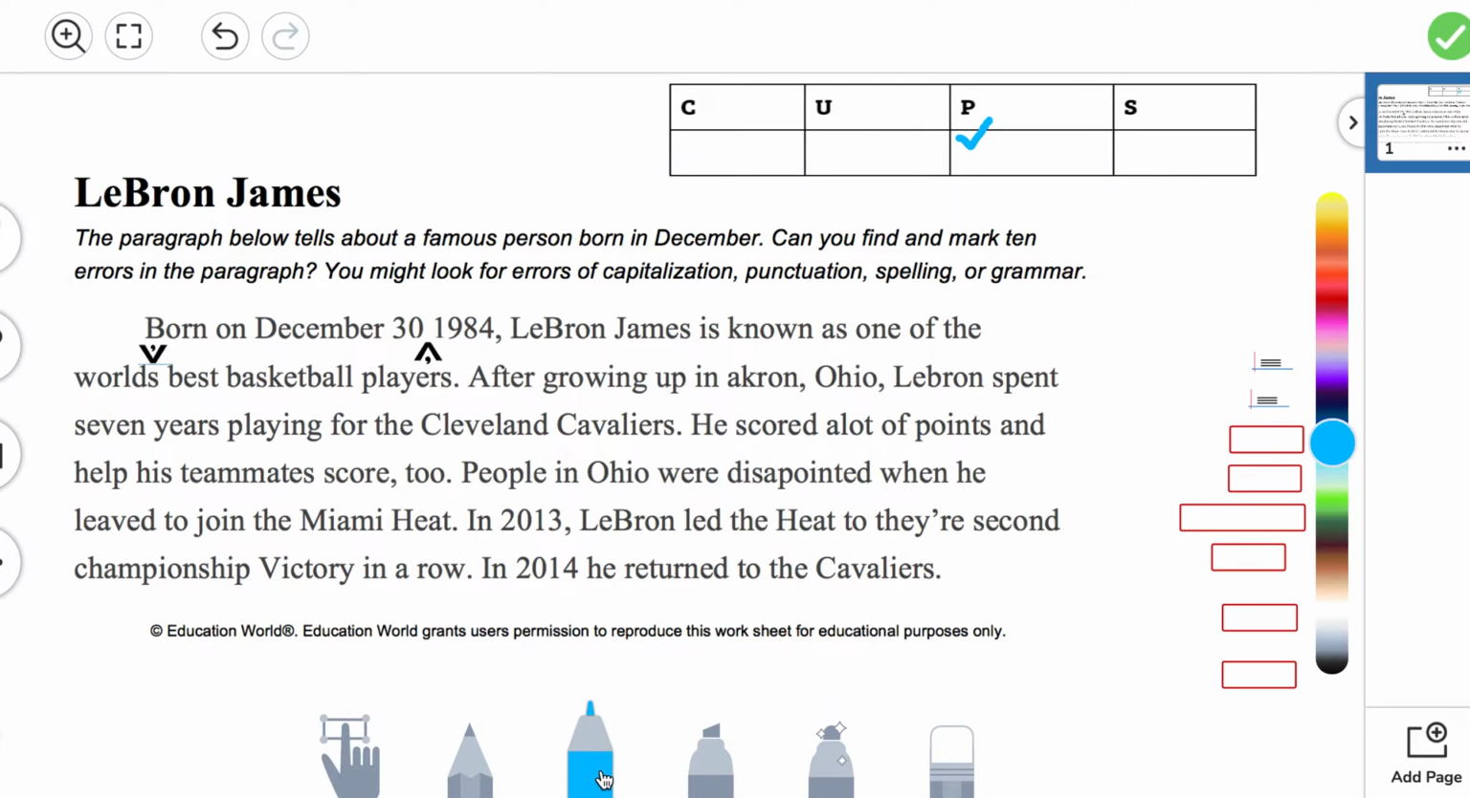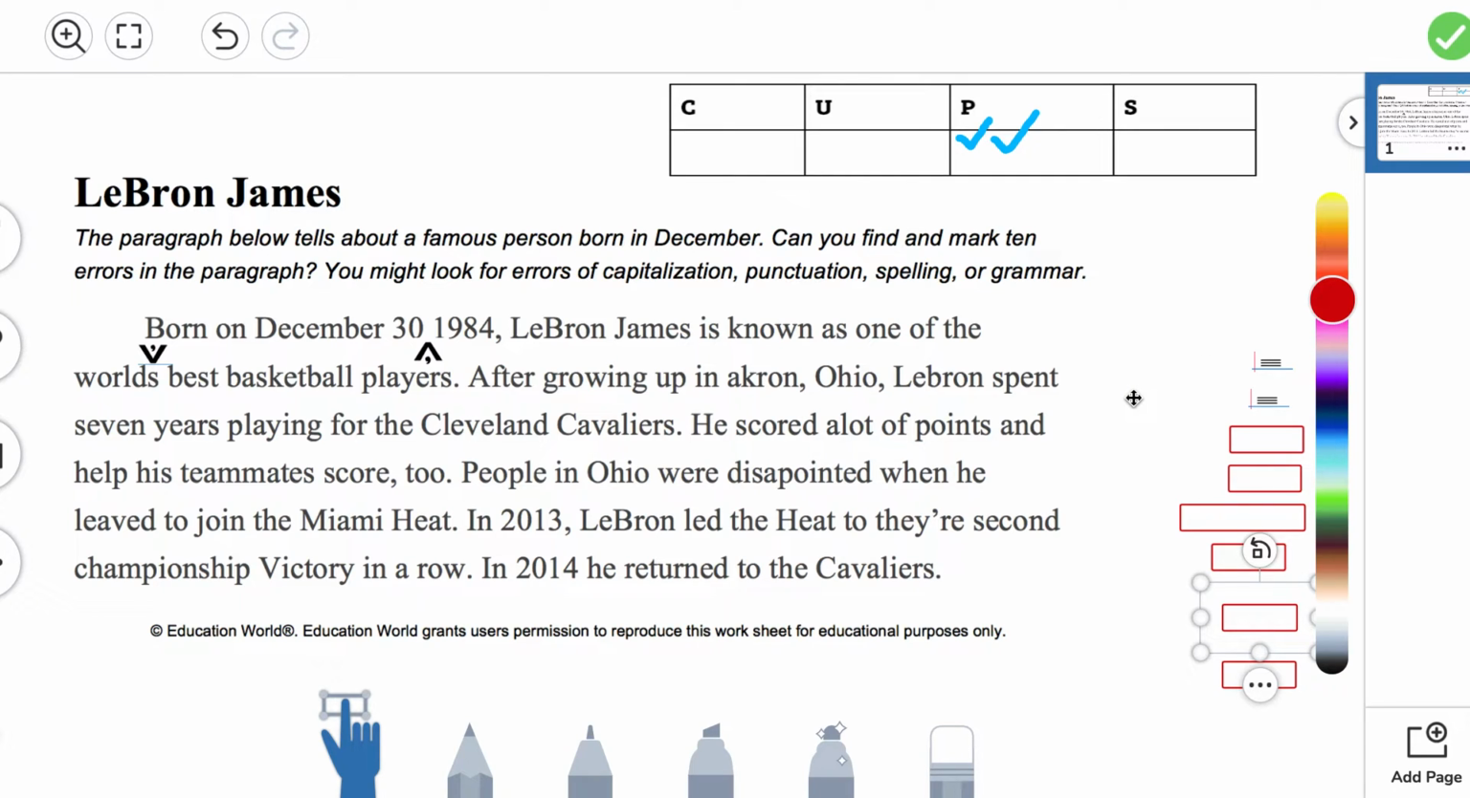Then get your little marker, and what kind of error was that? And it was a punctuation error. So we add a second check mark underneath the P column. And then we click on our little hand to be able to make the next edit.